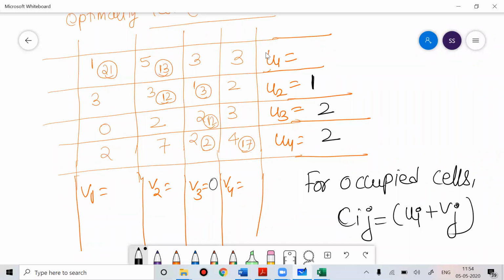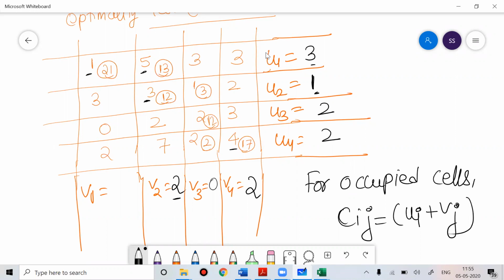If I put V3 equal to 0, automatically I'll find the values of U2, U3 and U4. Anyone have any doubt? So if I find U4, I can find V4, this is 4, this is 2, so this will be 2. And I think this is the third class on the same thing, so I think now I can go a little bit fast because now you have the grip on how to solve these kinds of questions. Now this is 3, this is 1. So I can write this as 2, and this is 5, this is 2. So this will be 3. And the cost here is 1, this is 3.